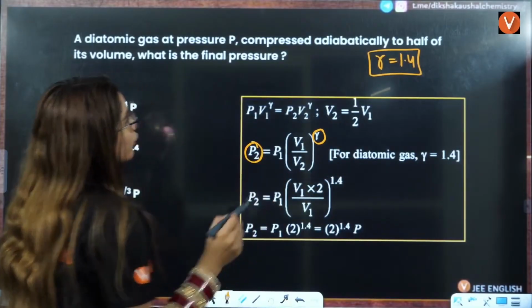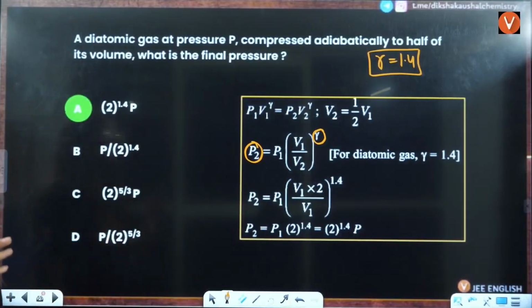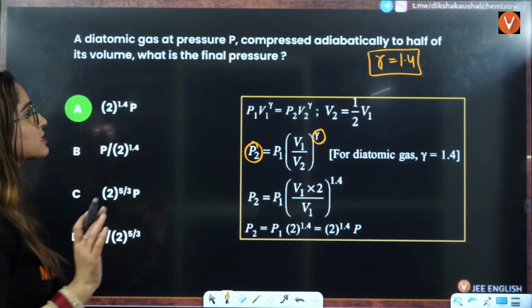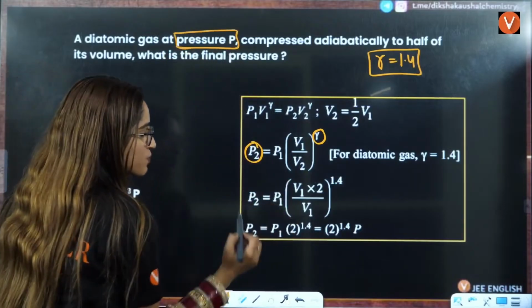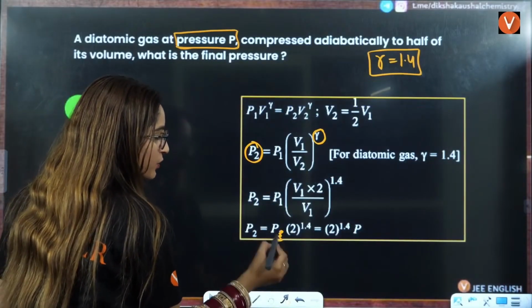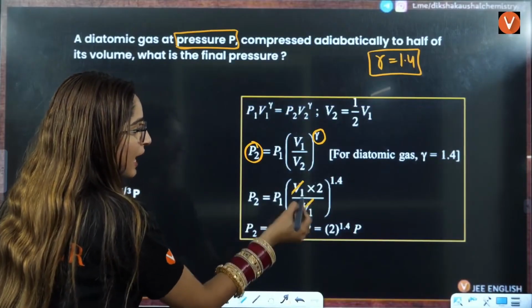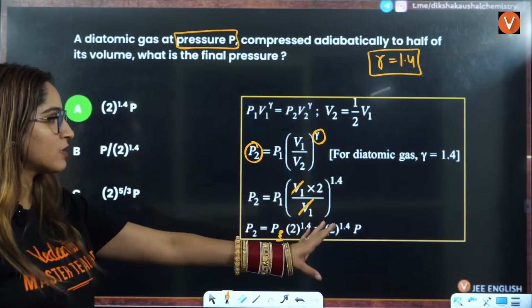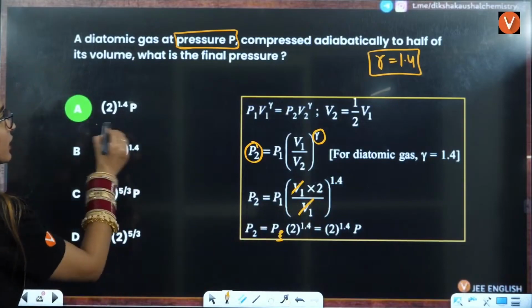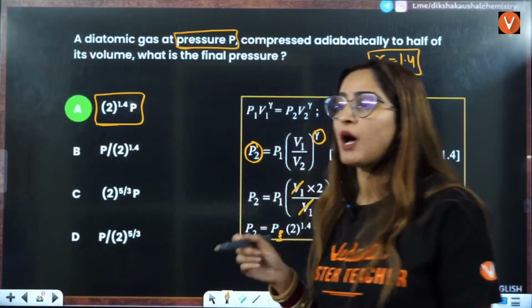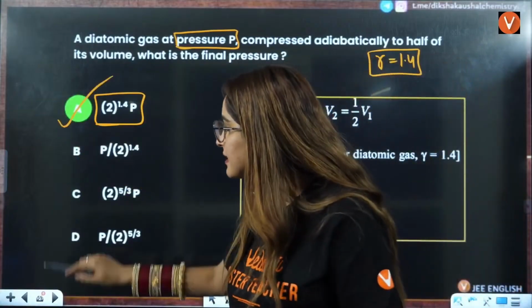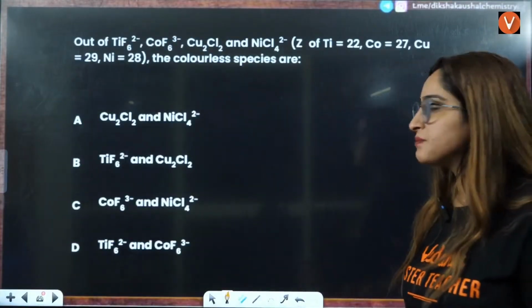P2 they are asking you, P1 they have given you. P1 is considered to be P here, pressure P, so put P1 as P. This will be cancelled. This will be 2 raised to power 1.4, and they are asking you the answer in that form only. You don't have to solve that. So A is the correct answer here, right?